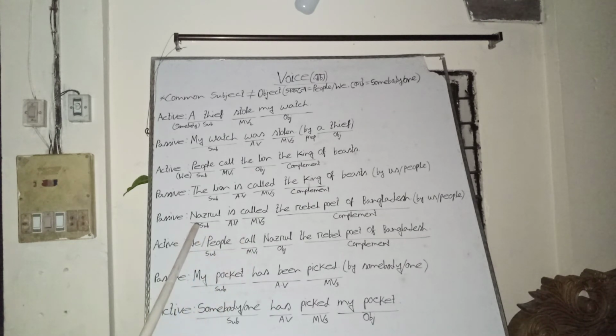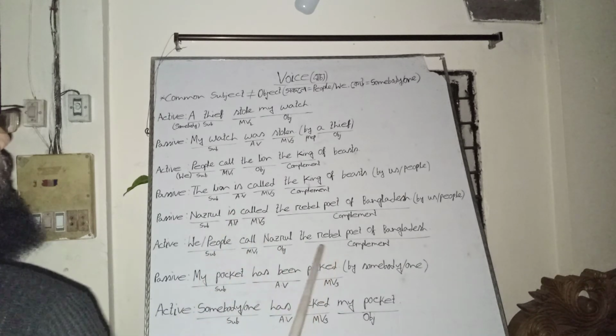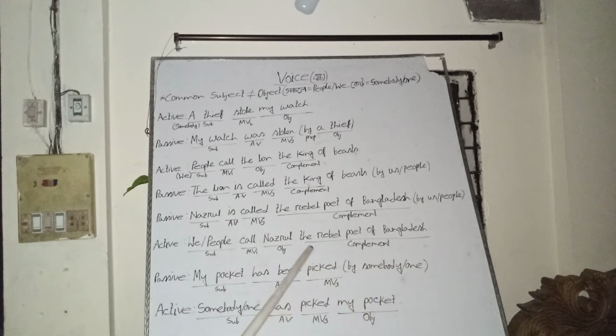We will bring the subject of the passive voice, Nazrul, as the object in the active voice of the main verb: we call Nazrul, people call Nazrul. Then we will write the complement, the rebel poet of Bangladesh, and we will use a full stop at last, and it will be an active voice from the passive voice.